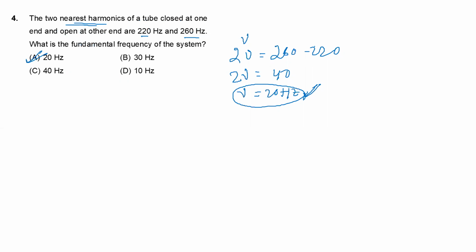Let's go to the next question. Here, Doppler's effect. Listen. Two cars moving in opposite directions approach each other with speeds of 22 meter per second and 16.5 meter per second respectively. The driver of the first car blows a horn having a frequency of 400 hertz. The frequency heard by the driver of the second car is how much? The velocity of sound is given.